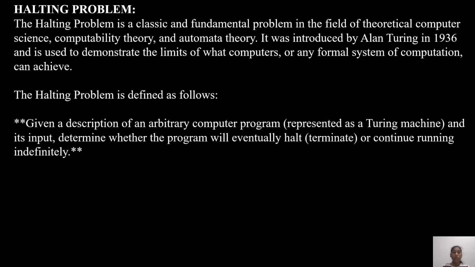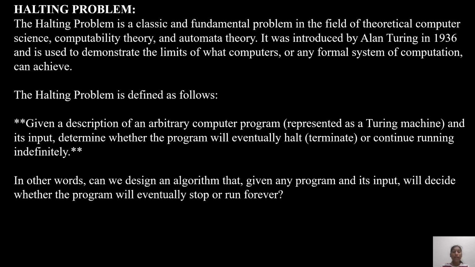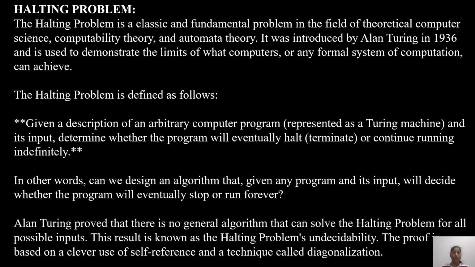Given a description of an arbitrary computer program, represented as a Turing machine, and its input, determine whether the program will eventually halt, that is, terminate, or continue running indefinitely. In other words, can we design an algorithm that, given any program and its input, will decide whether the program will eventually stop or run forever?